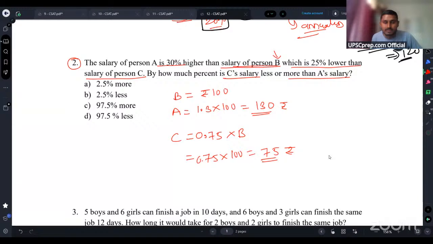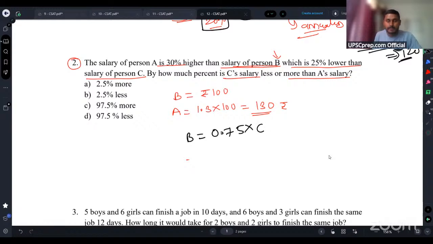Oh, sorry. We made a mistake in interpreting this statement, guys. What does this statement say? The salary of person B, which is 25% lower than the salary of person C. Okay, so B's value is 75% times that of C. So what will be the value of C? C will be B divided by 0.75. So 0.75 is what? 3 by 4.